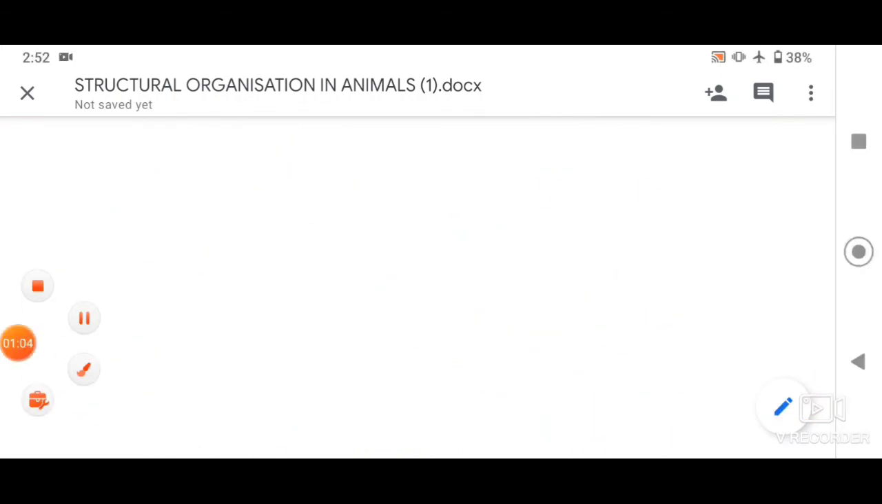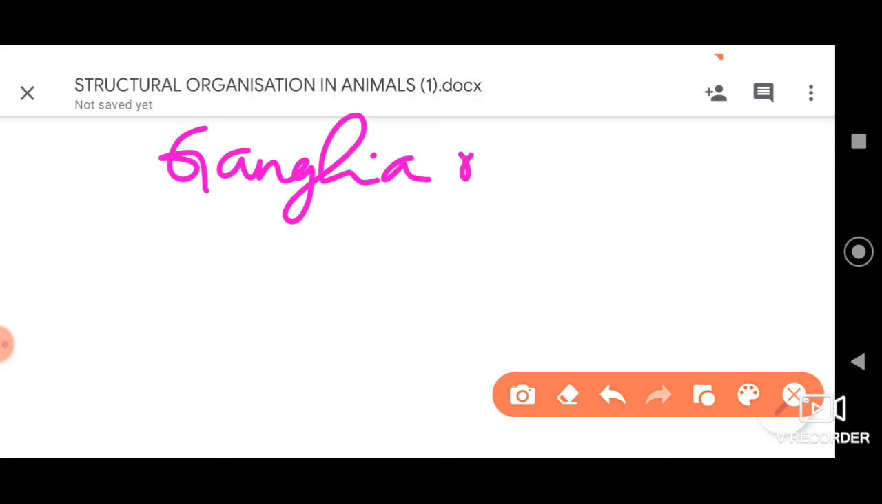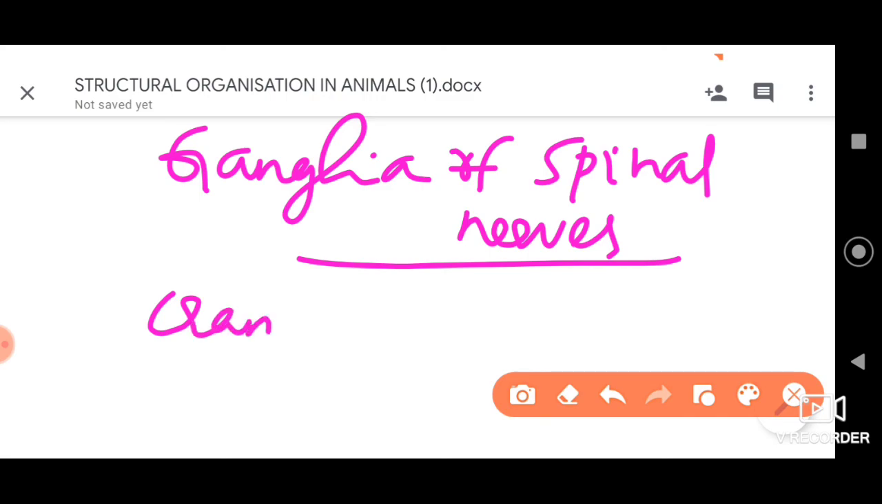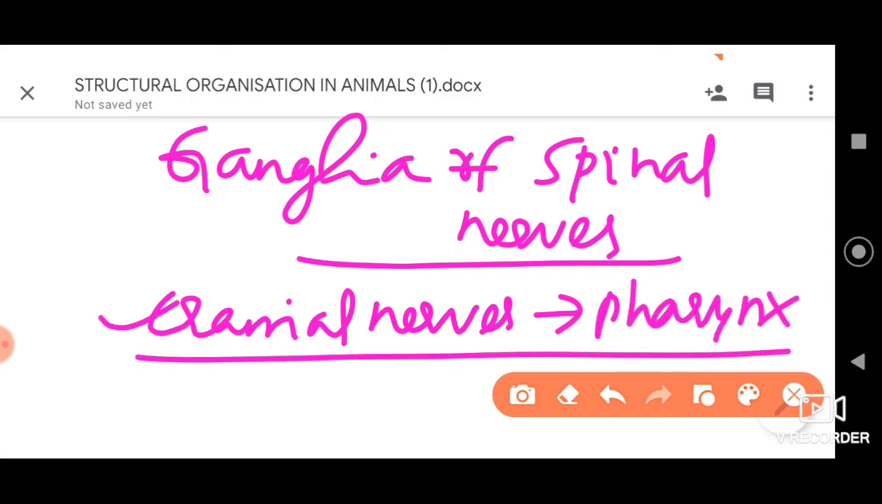This unipolar neuron, for example, can be seen in the ganglia of spinal nerves. In our spinal nerves, the ganglial cells are present, so there we can find this, or even in the cranial nerves. Say, for example, in certain pharynx region cranial nerves, as well as in the ganglia of spinal nerves, we can find these unipolar neurons.